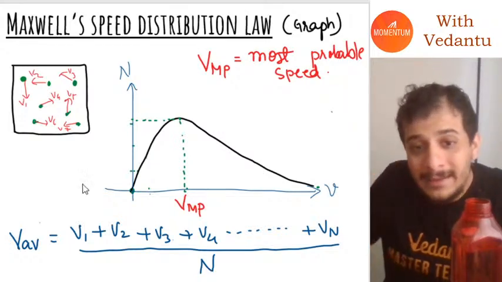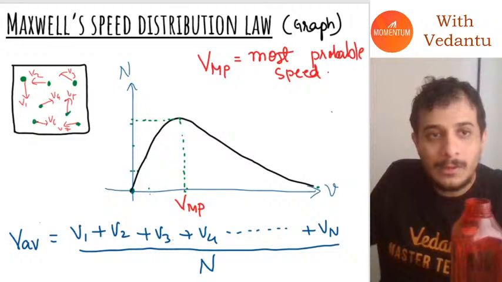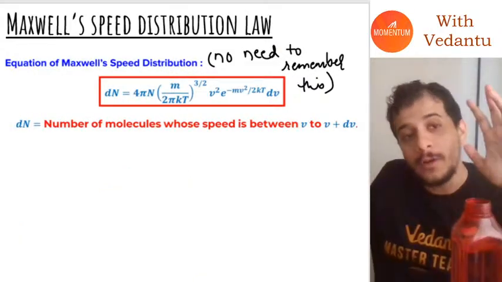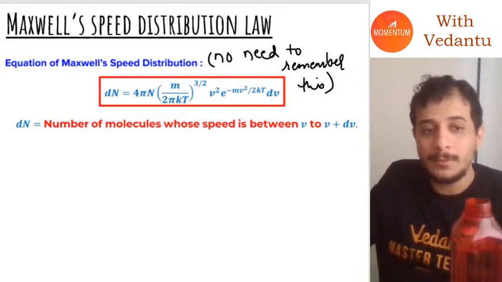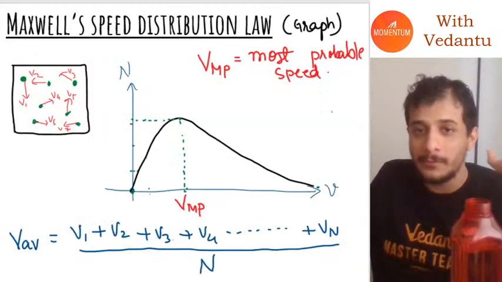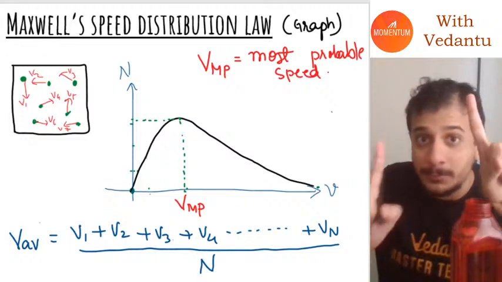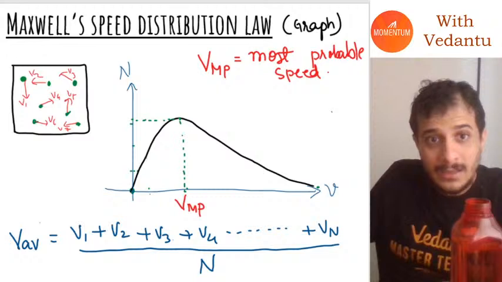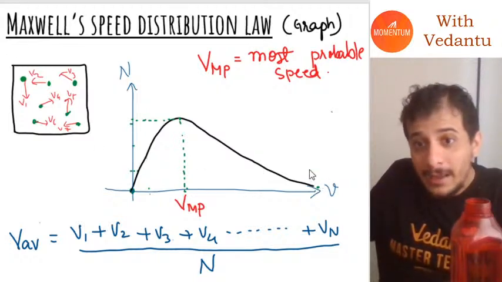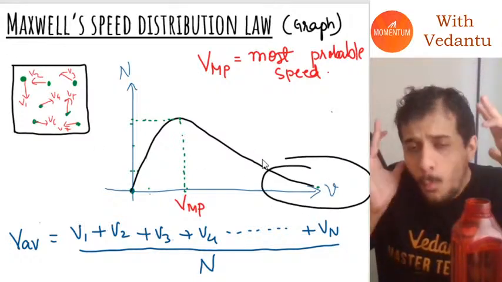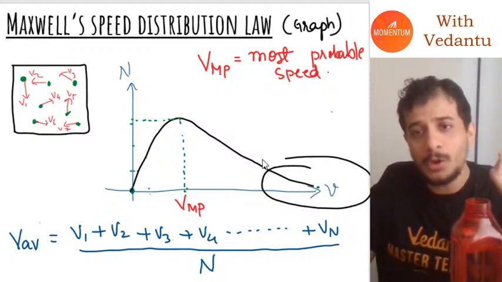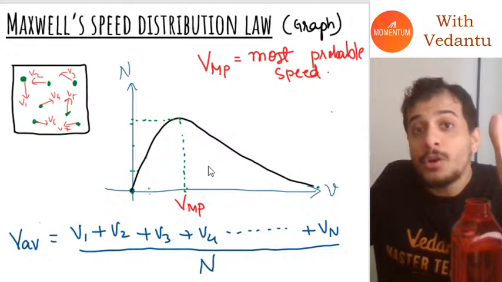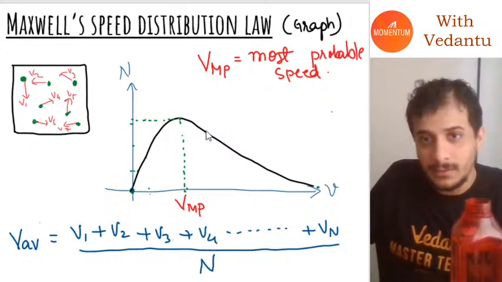Now, Maxwell did that mathematically on his equation. He used this equation to find out the average velocity of all molecules. The maths is very much out of our syllabus, so we will not worry about that. What he realized is that because I have some molecules here which have very high velocity, they are increasing the overall average velocity of this gas.